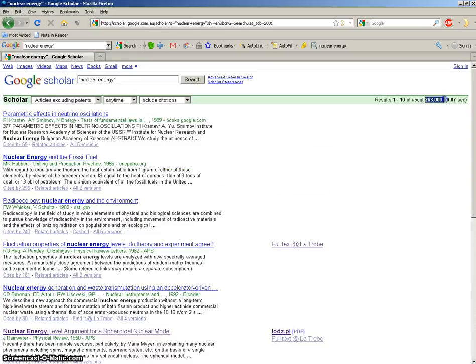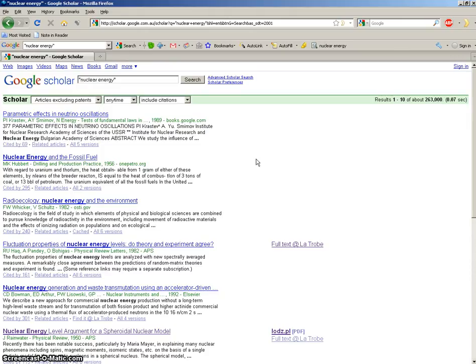Okay, this time you can see up the top here 263,000 results, so it's a lot smaller than normal Google, which was 4.5 million. Now, Google Scholar has a lot of different results for you, and you need to understand what types of results you are looking at. This first one here is actually a book. If you want to look at that book and print it out, you will have to pay for it. This is not maybe what you want, because this book might be $80 or $90, way too expensive. You will want to be looking for academic articles.